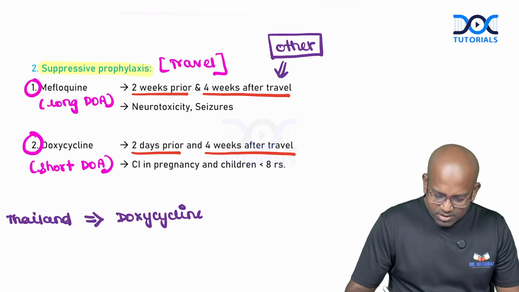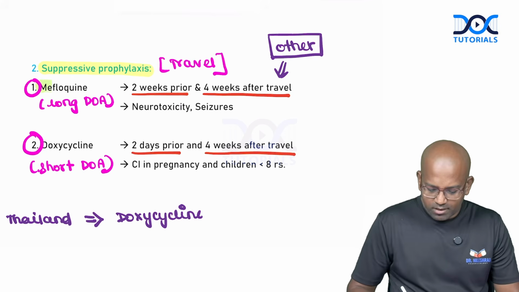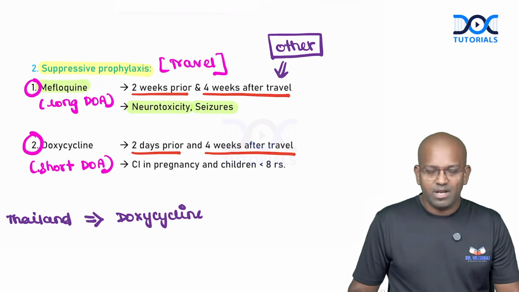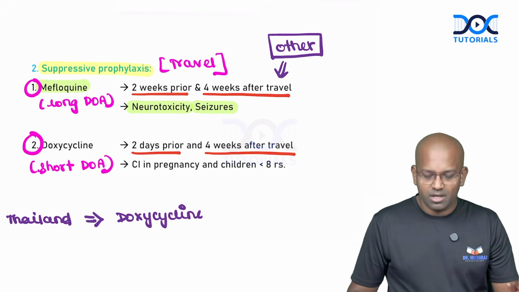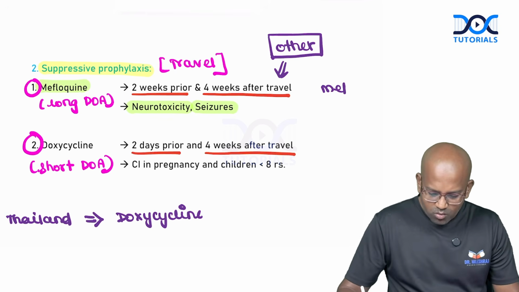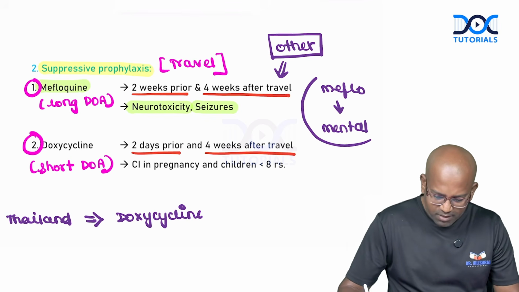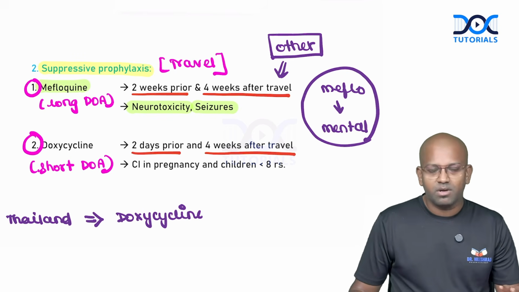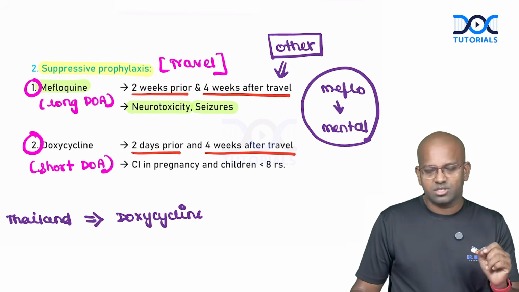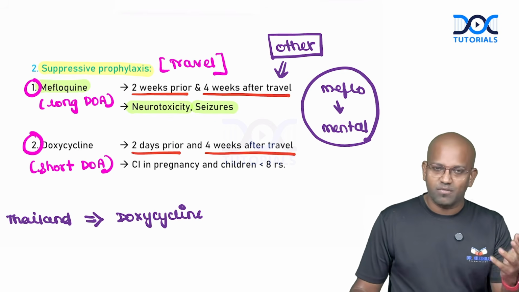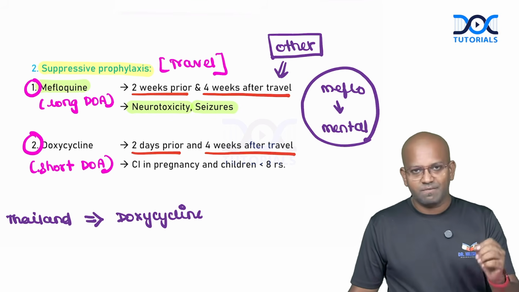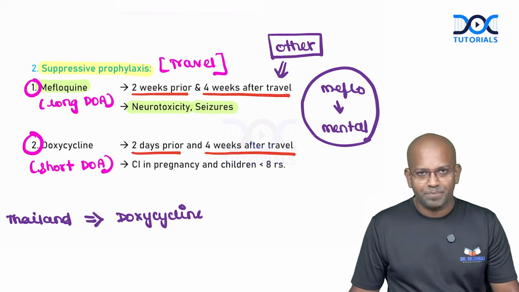Now please note that this mefloquine, which we have written over here, might be producing neurotoxicity and seizures, very much high. Mefloquine will be producing CNS toxicity. Remember with this mnemonic, mefloquine will be producing mental changes or mental adverse effects. A basic concept to remember. Also, we have multiple other drugs, guys, like cycloserine. Cycloserine, we changed the name to psychoserine. Why? Because it might produce neuropsychiatric disturbances. Similarly, mefloquine also is associated with neurotoxicity.